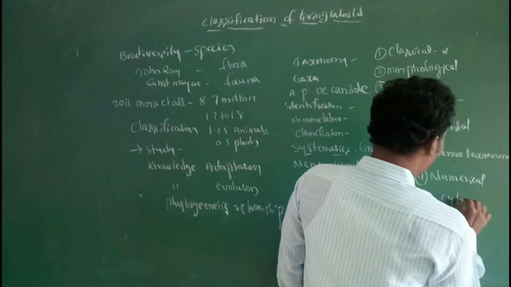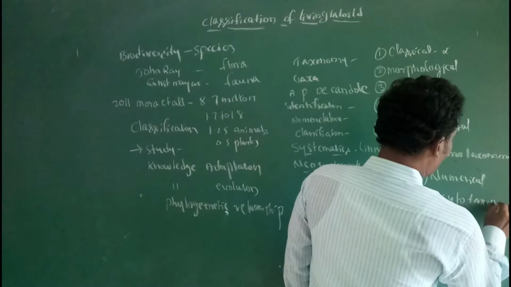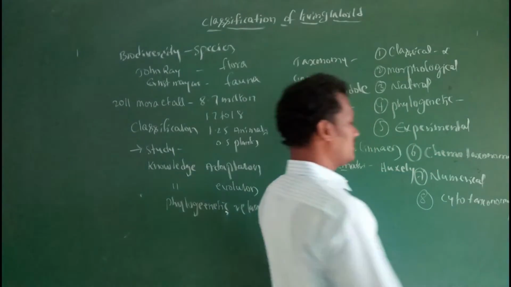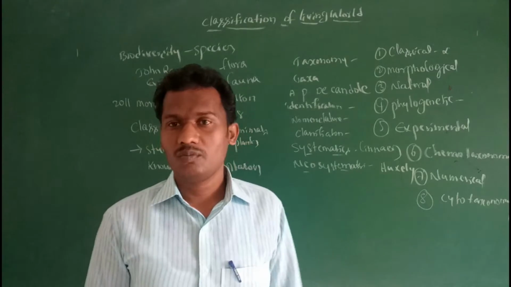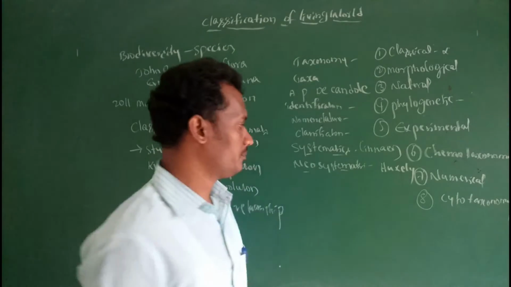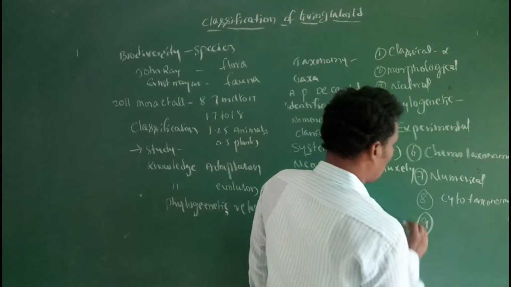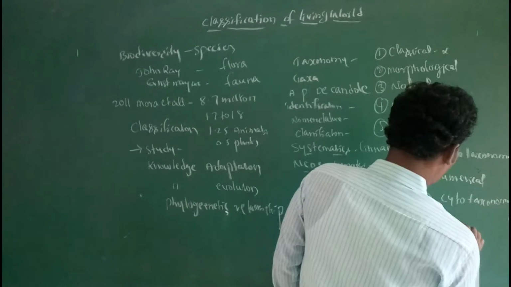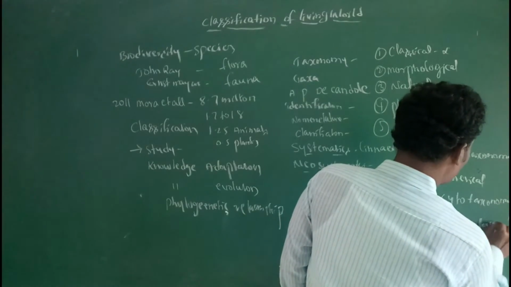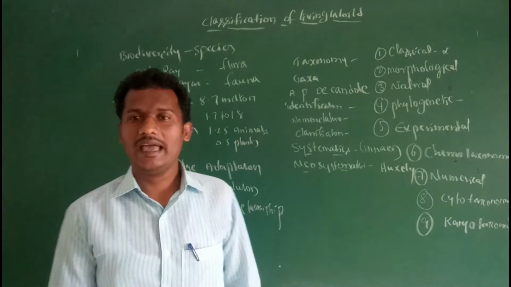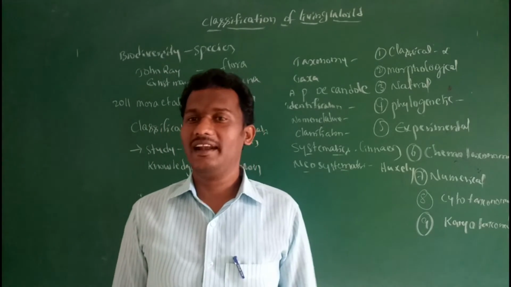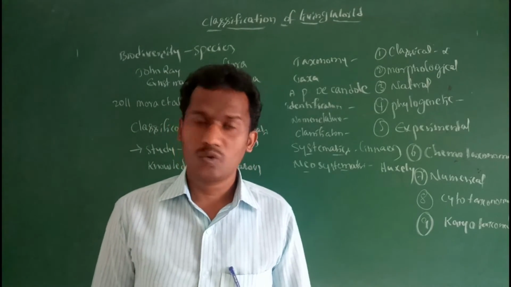Next, cytotaxonomy, based on cytological characters like chromosomes, etc. Then karyotaxonomy, which is based on the characteristics of the nucleus and chromosomes.